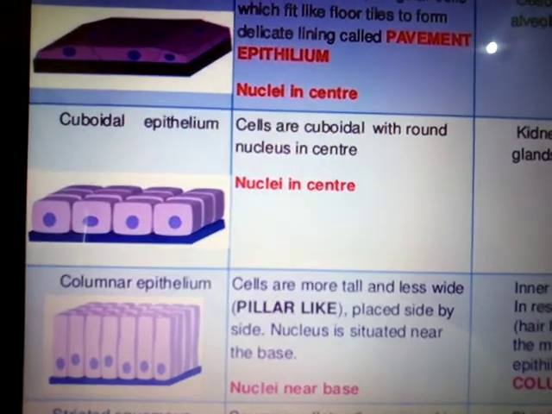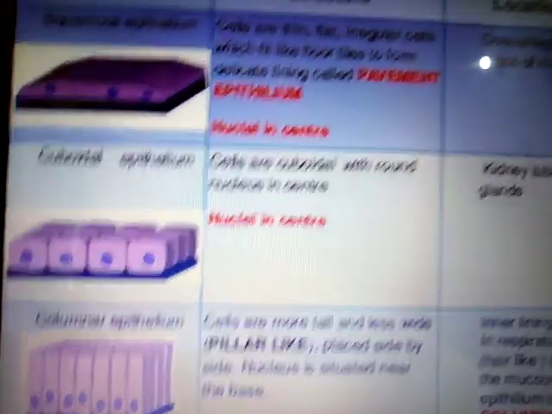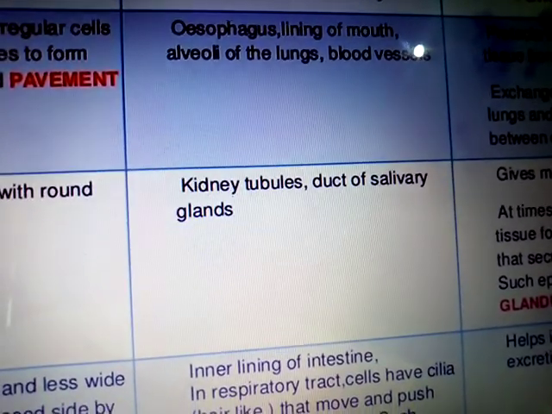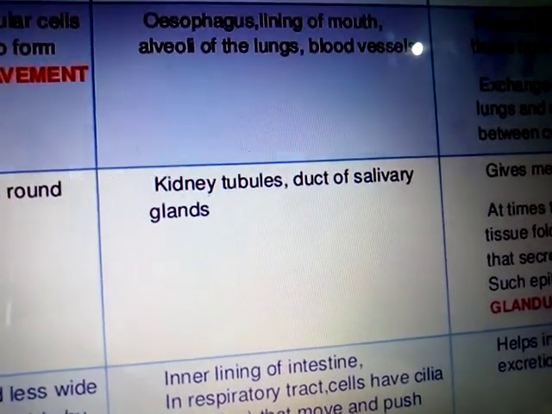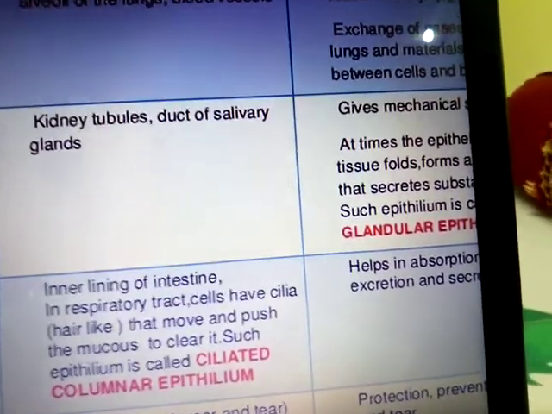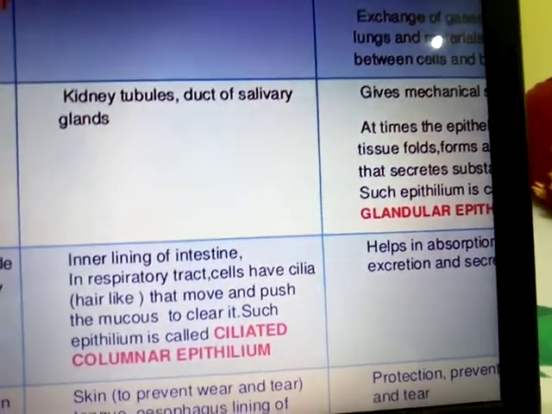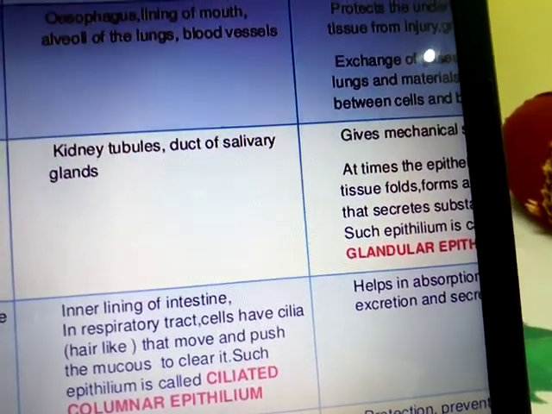The cells are cube-like with a round nucleus in the center, and they are present in the kidney tubules and ducts of salivary glands. The function of this tissue, the cuboidal epithelium tissue, is to give mechanical support to the organs, cells, and tissues. Sometimes it also helps in the movement of materials in the kidney or in the salivary glands.